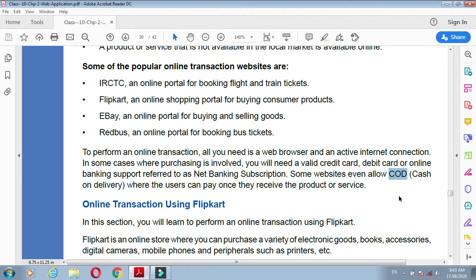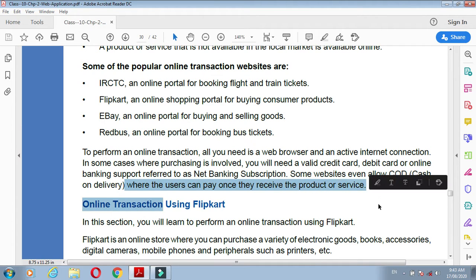You purchase online, save your product, then the product will be available to you at your home, and after taking it at your home, you pay by cash. So some websites allow you COD, where users pay once they receive the product or service. This facility is also available for online shopping, and some websites provide such services.